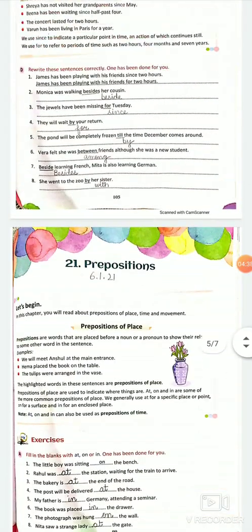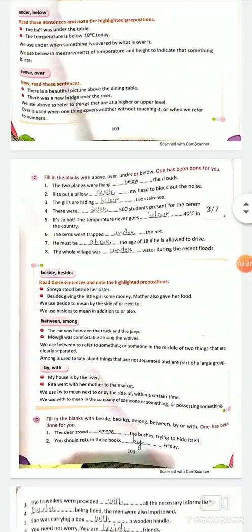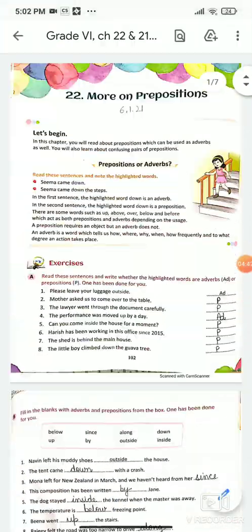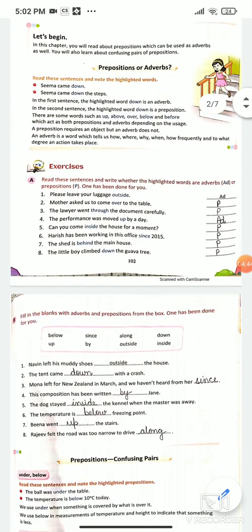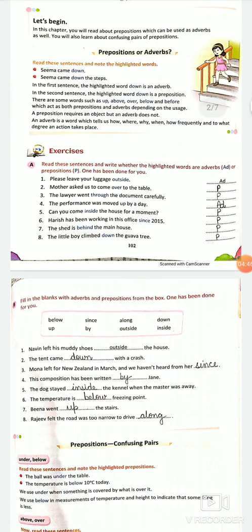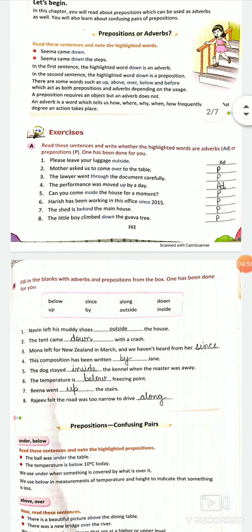We have some more prepositions with us. See, the chapter says more on prepositions. Sometimes prepositions are confused with adverbs. What is an adverb? Adverb means which is telling something more about verb. See the first sentence. Please leave your luggage outside.